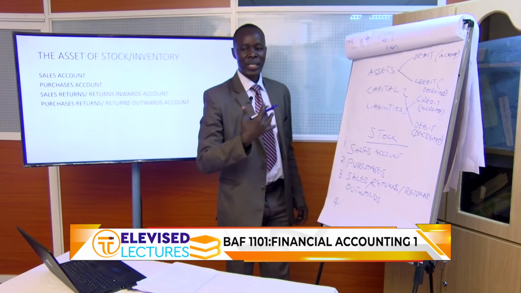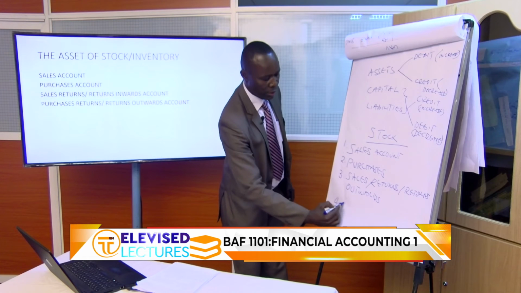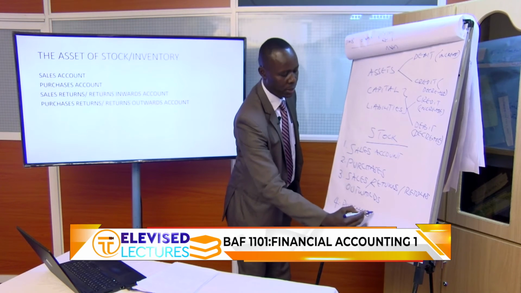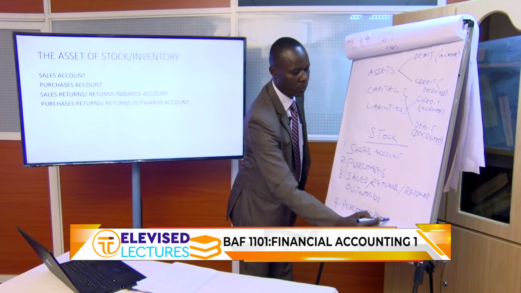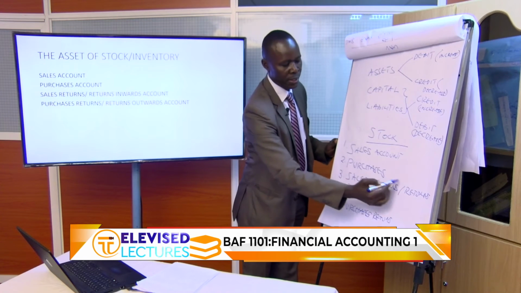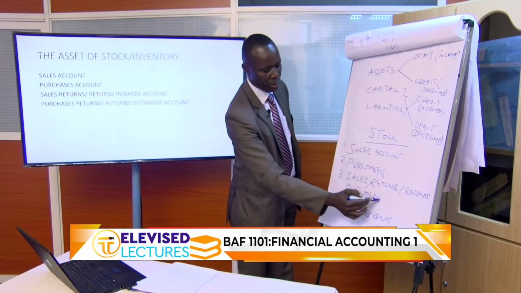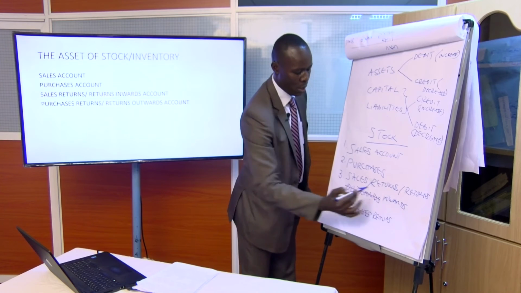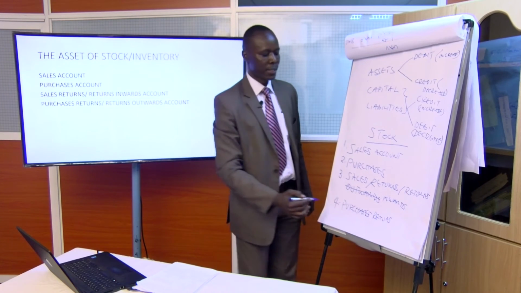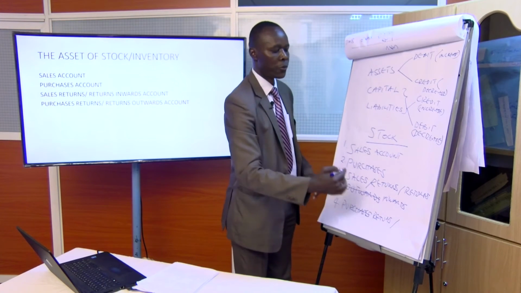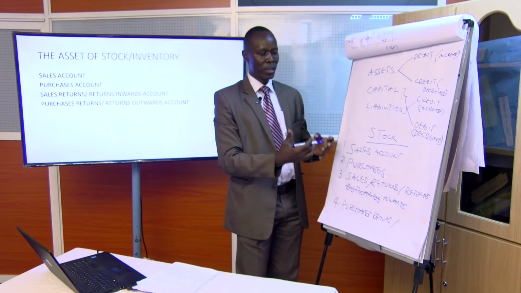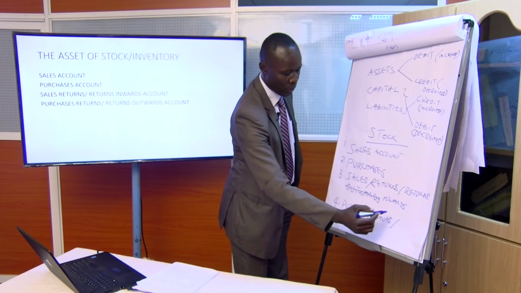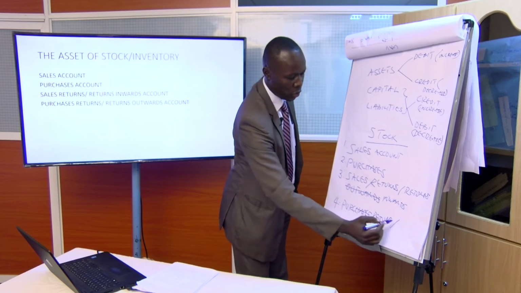But we can also return what we had bought. So that is called purchases returns. Sales returns is returns inwards. Purchases returns are returns outwards. So from our point of view, the stock which we had bought is reducing because we are returning some to where we bought them. So this is also called returns outwards.